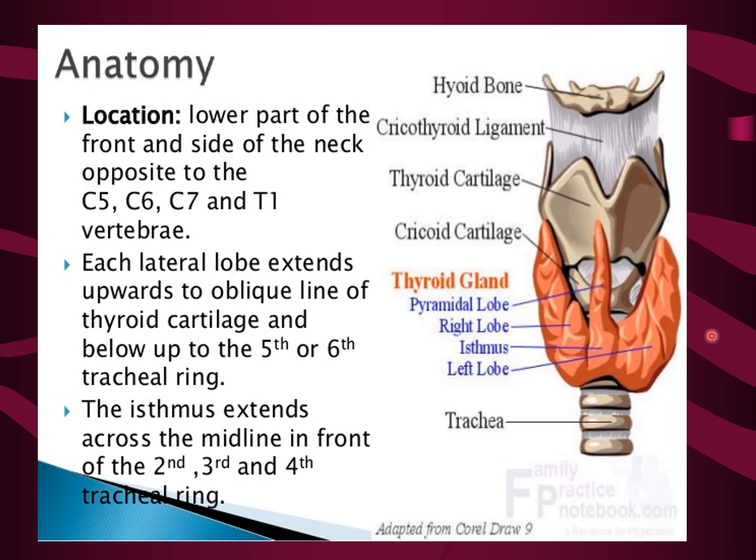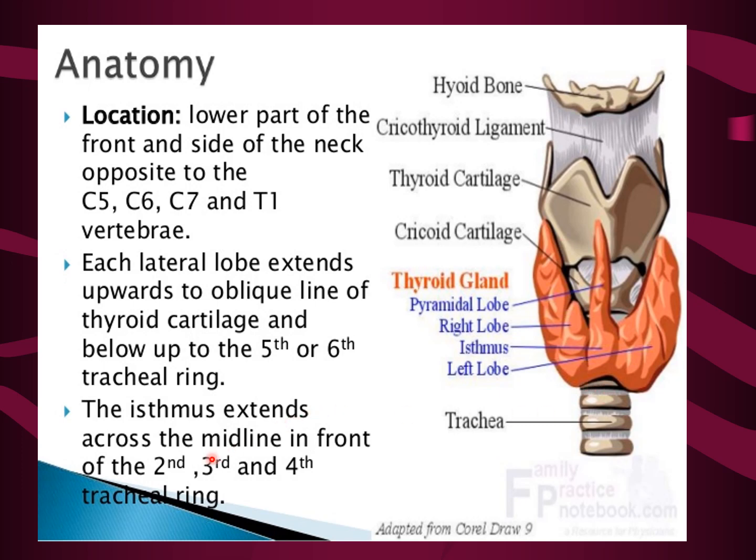Each lateral lobe extends upwards up to the oblique line of the thyroid cartilage, and below up to the 5th or 6th tracheal ring.